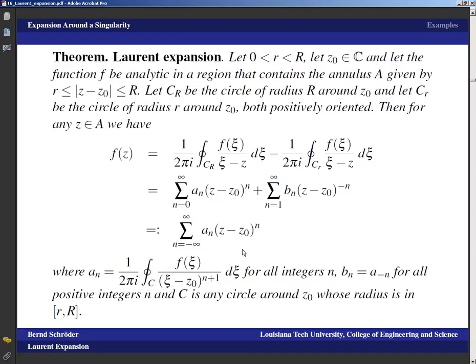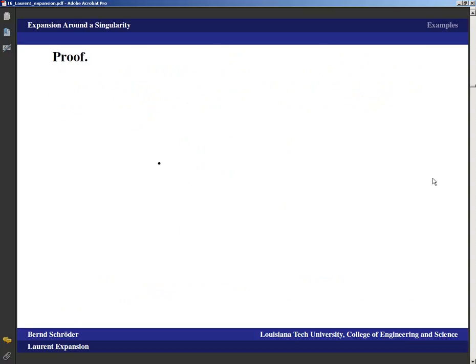And so that means what we'll do is we'll first prove that these coefficients can be computed with this curve being either c lowercase r or c capital R, and then we're going to show that those circles can be replaced with any other c also. Okay, well, let's start out and let's take a look at this.